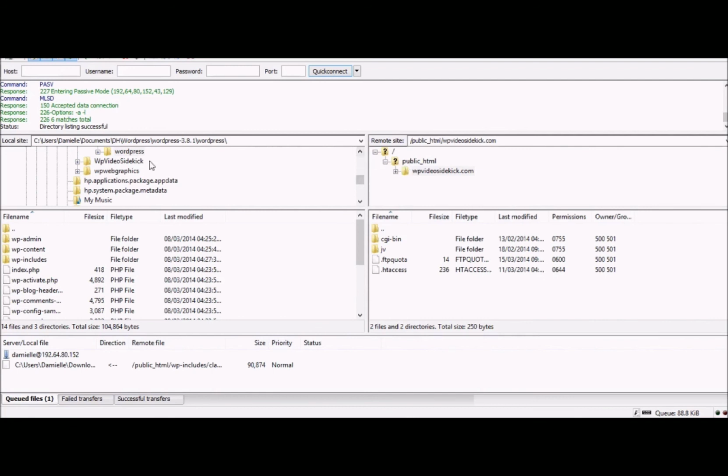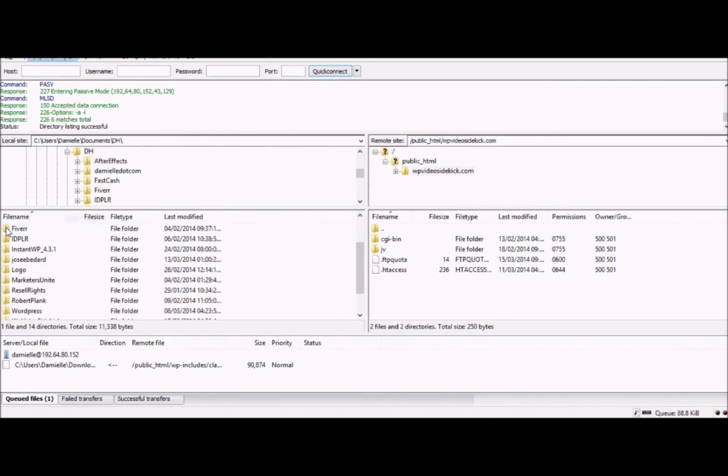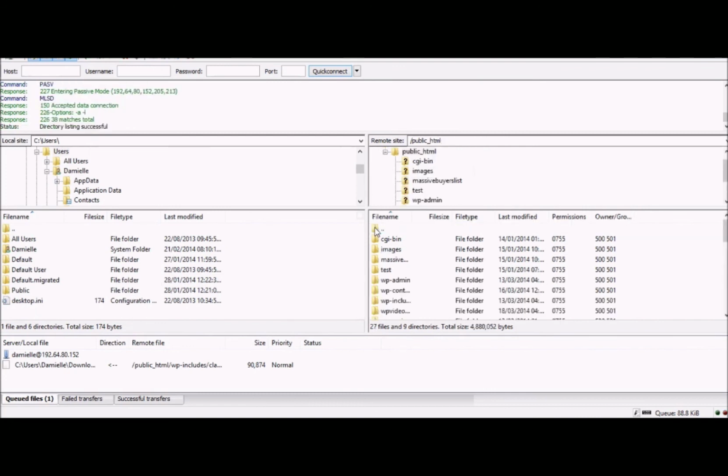So what I'm actually going to do, because you have to find the location where you've downloaded the WordPress package, is go back to the screen that you'll probably see. To go up a folder, you just click this folder at the very top with the two dots beside it. And you will probably see something like this, and on the server side, something like this. Okay.